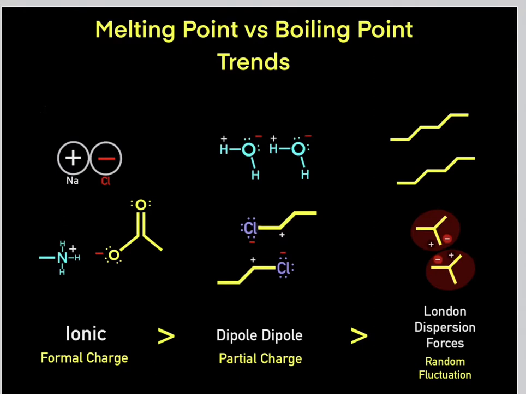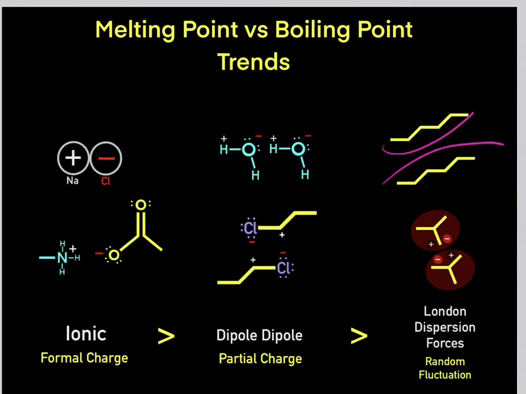We're going to have a random fluctuation of low electron density, creating a partial positive charge, which will induce a partial negative charge region, having this temporary fluctuation in charge, creating a temporary Coulombic interaction. But it's going to be a very weak Coulombic interaction. And due to the geometry and the structure of this compound, there's going to be very little surface area contact. So, yeah, we may form temporary London dispersion forces, but we're going to form very weak ones because there's very little surface-to-surface contact and interaction.